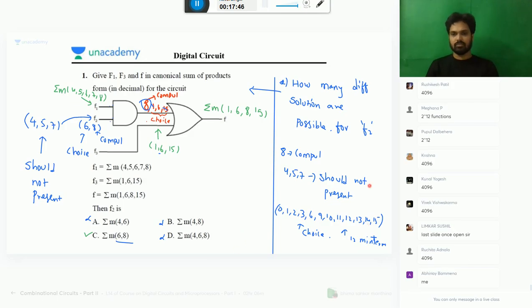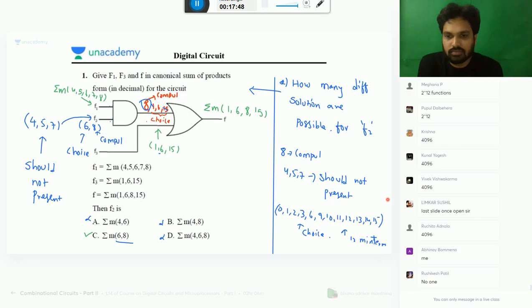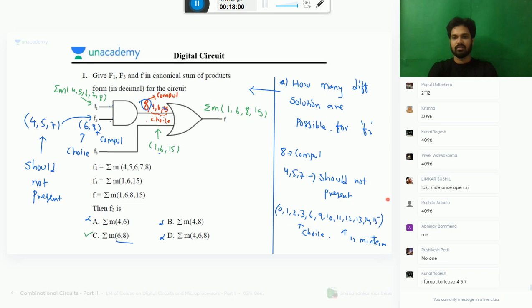How many got this answer? Very good. One person got it. I'm happy. Maybe you missed 0. Some people might miss 0. 0 is important, man. Oh, you forgot to leave 4, 5, 7. Okay.